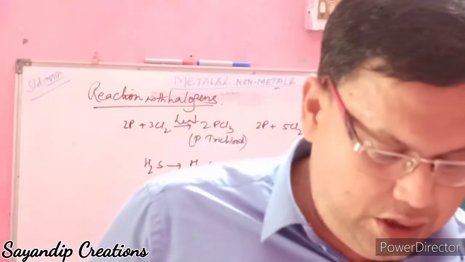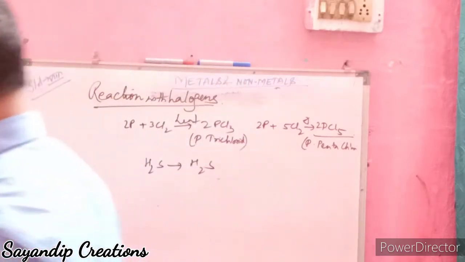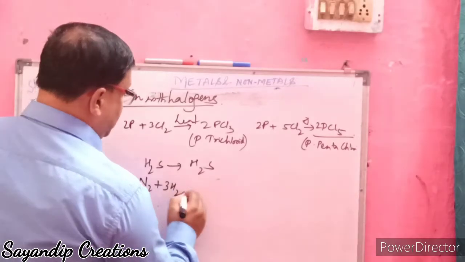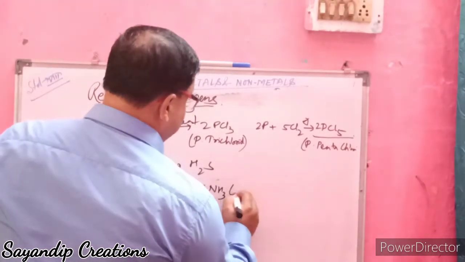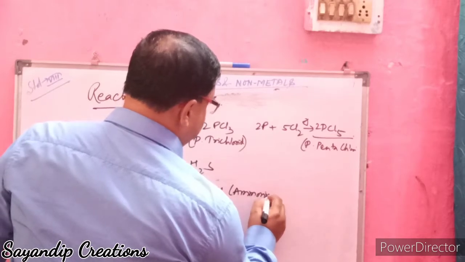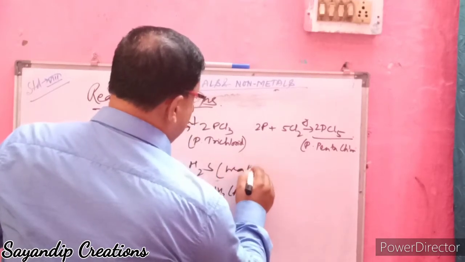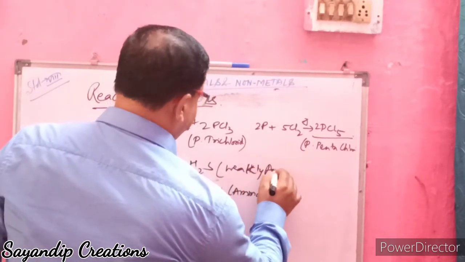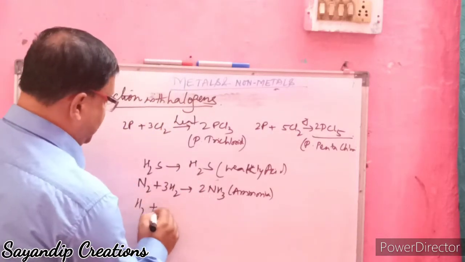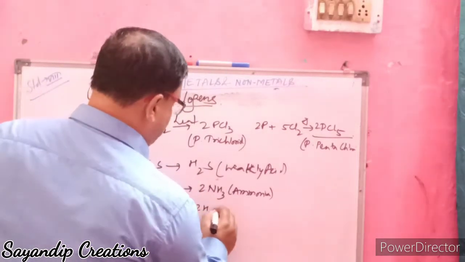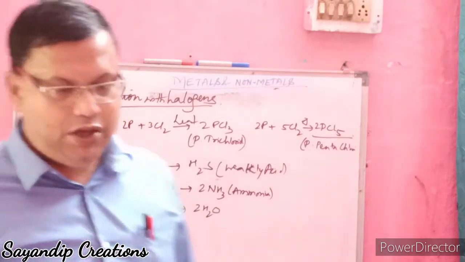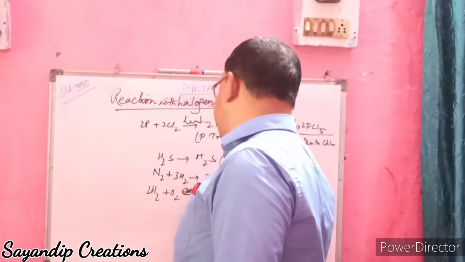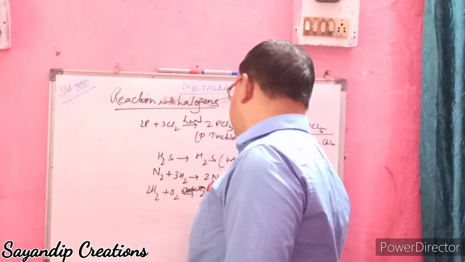Next is N2 plus 3H2, it forms 2NH3. This is ammonia, this is weakly basic. And 2H2 plus O2 forms 2H2O, by electrolysis, electric spark.